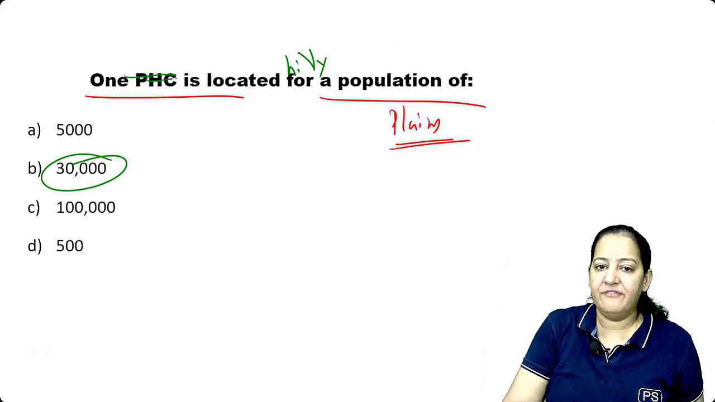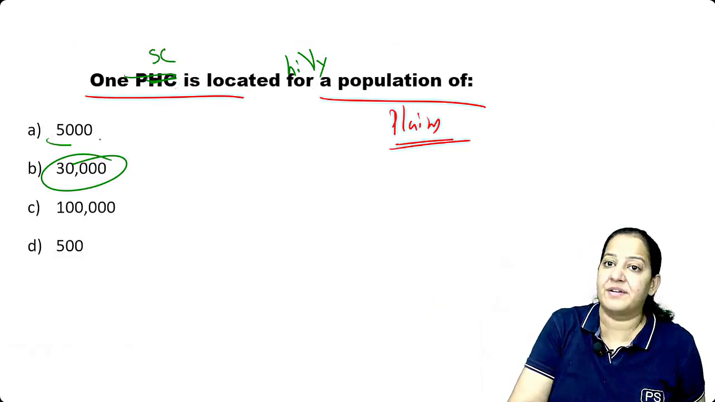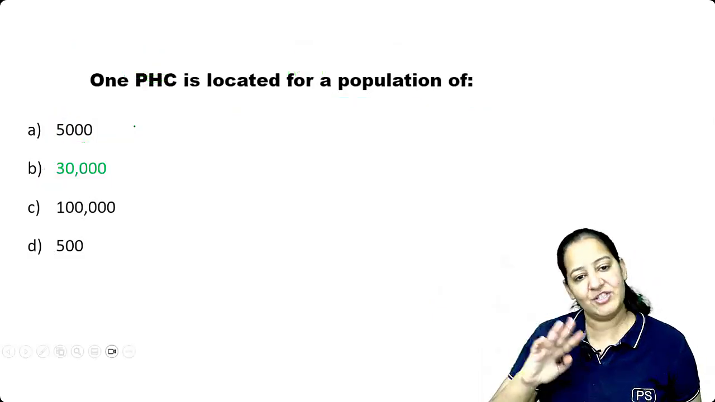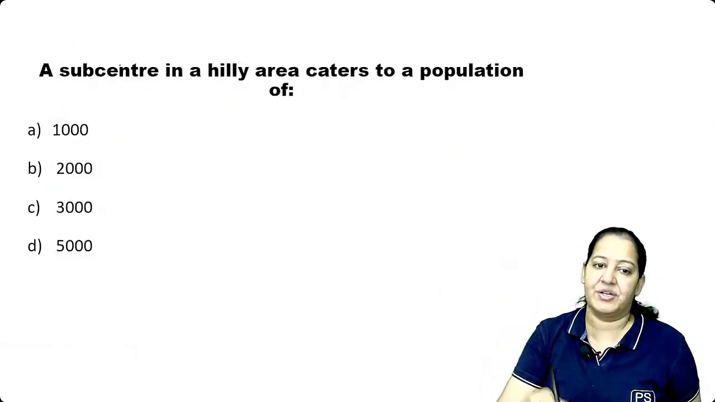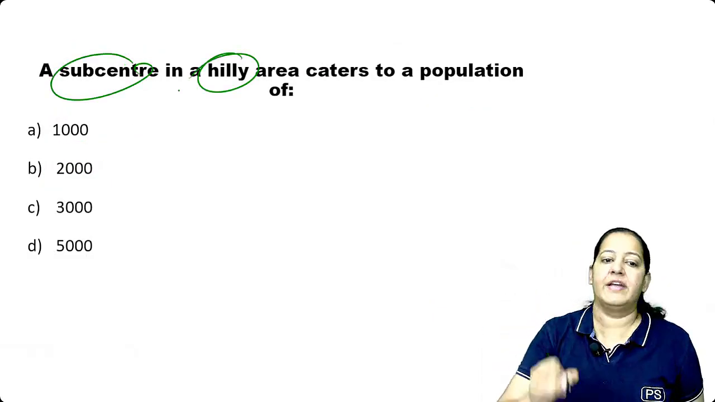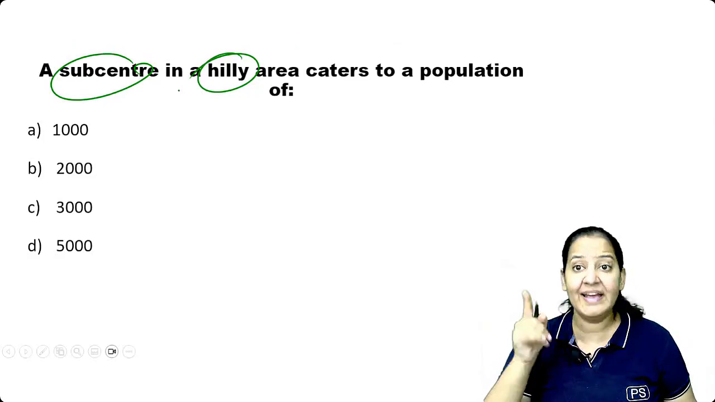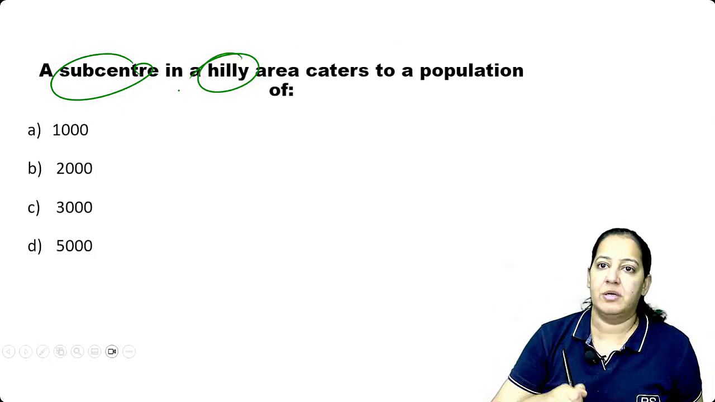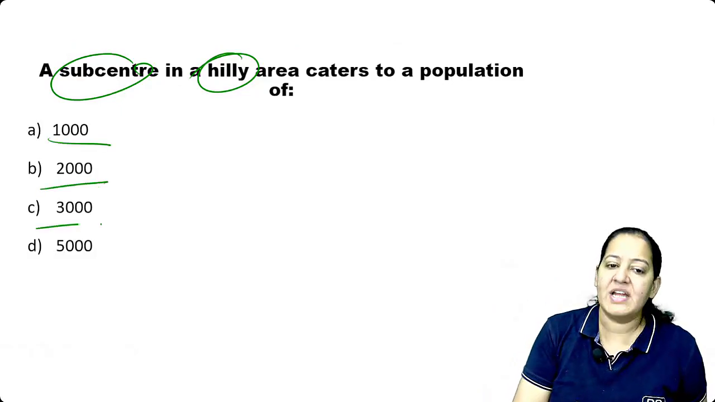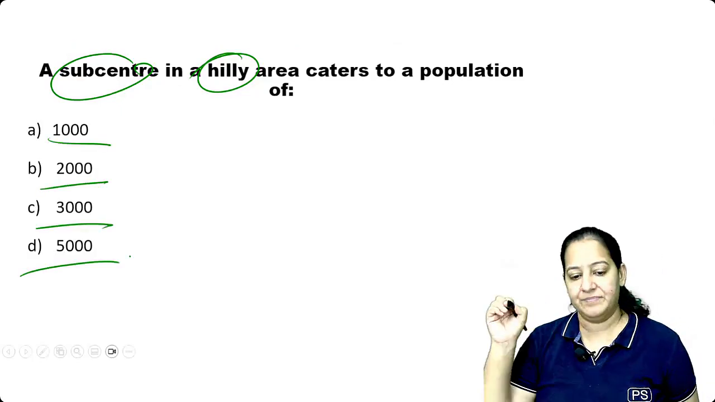If instead of PHC, if I say subcenter, answer will become 5,000. Likewise, we change the question, the answer changes. Read the question. A subcenter in hilly area. Please read it very carefully. A subcenter in hilly area over how much population? Every 1,000, every 2,000, every 3,000, or every 5,000? What's the correct answer?